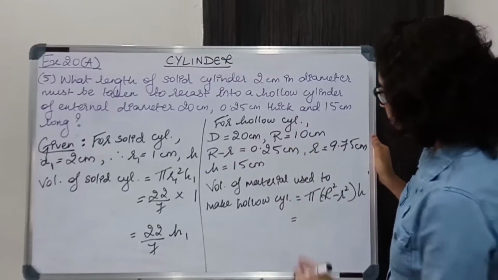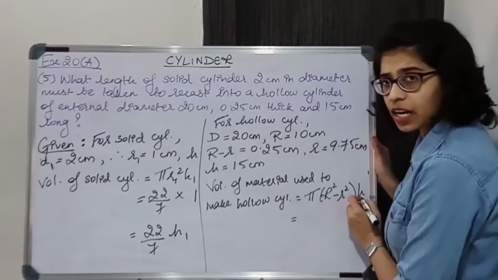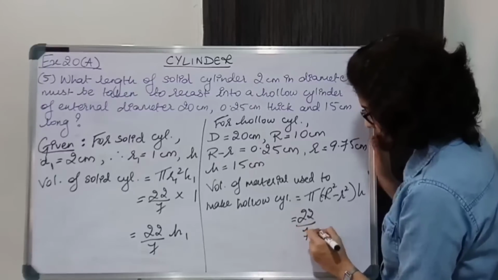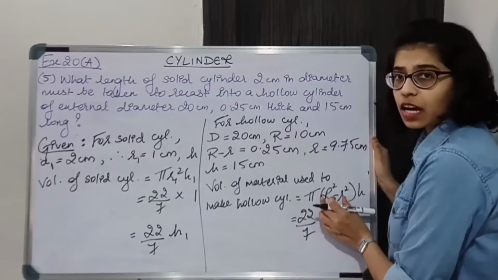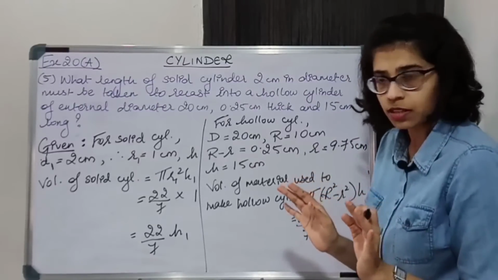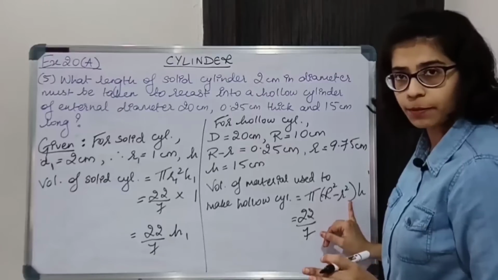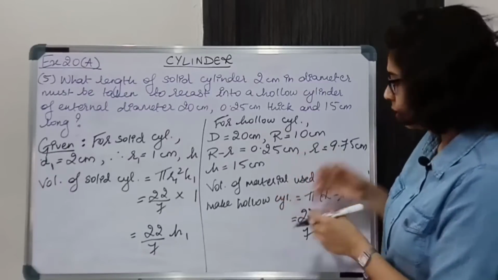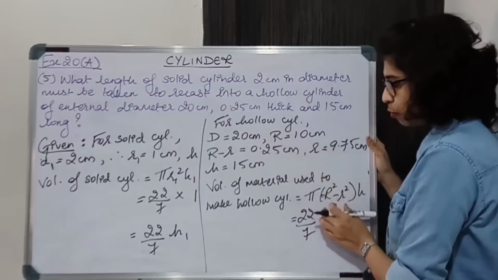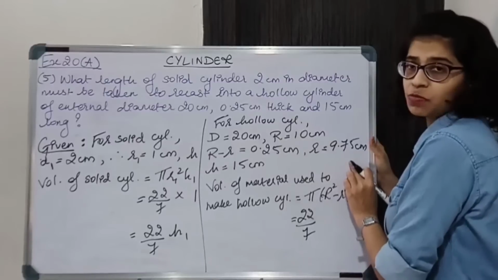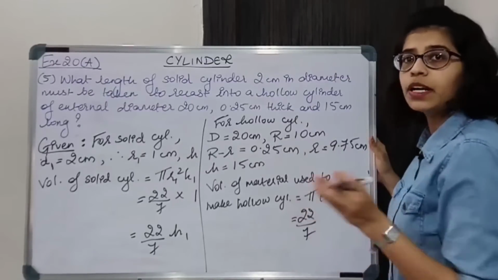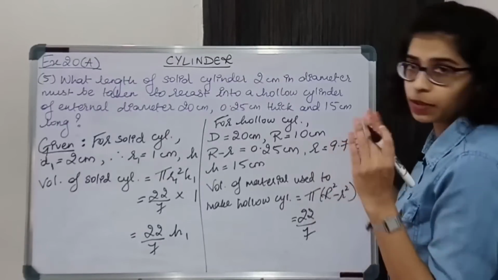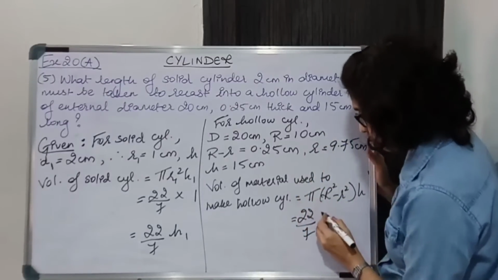Okay, now pi (capital R square minus small r square) h, 22 upon 7 (R square minus r square). What I'll do here is, this is of the form a square minus b square, so I can write it as (a minus b)(a plus b). Okay, that is what I am doing here. You can directly find squares of both these R square and this small r square and subtract it, but I would suggest that you use formula a square minus b square over here. It will become easy.